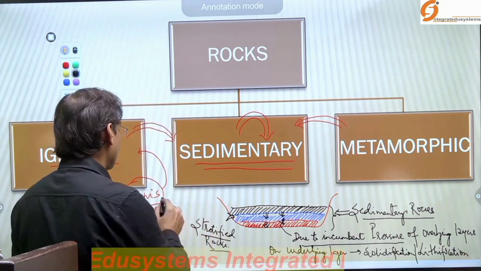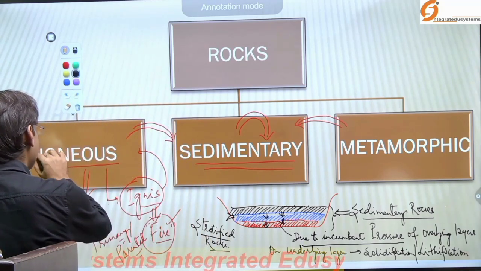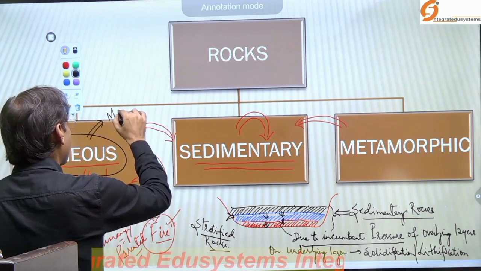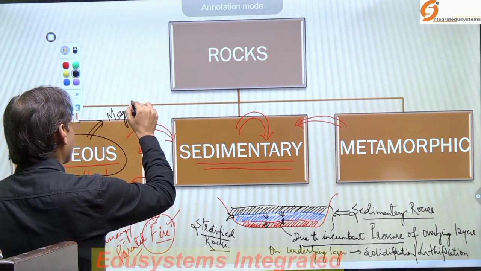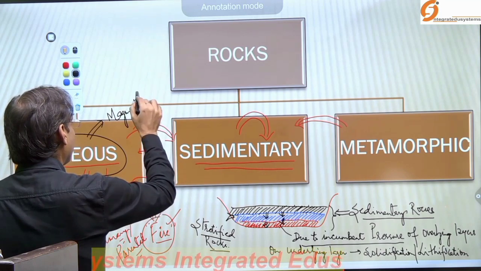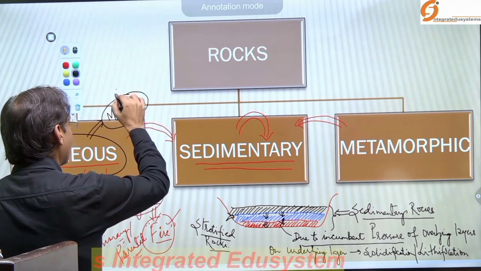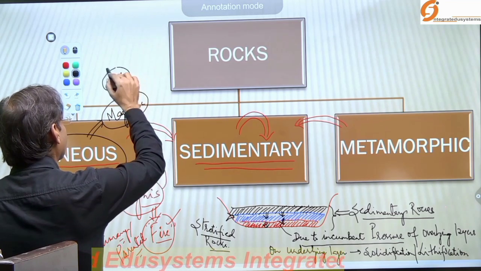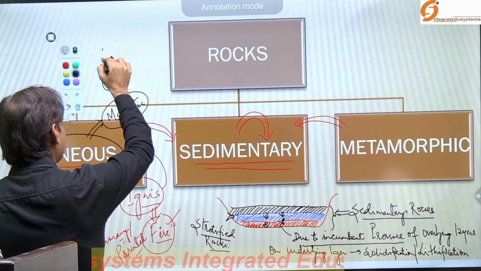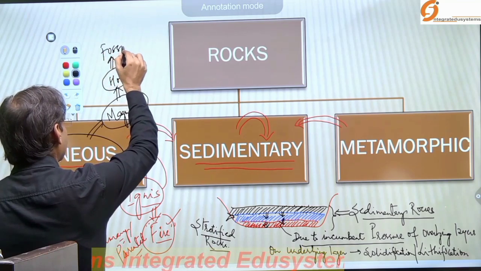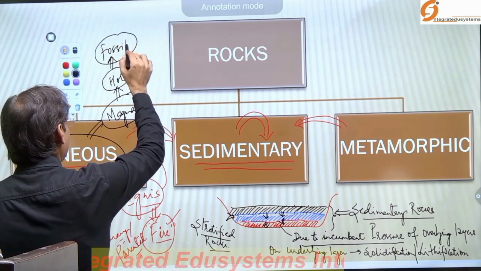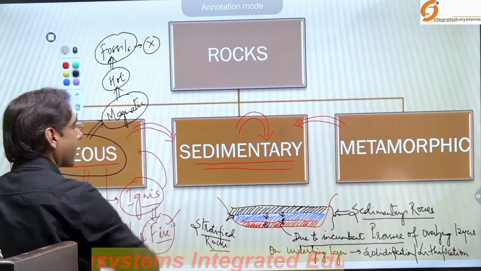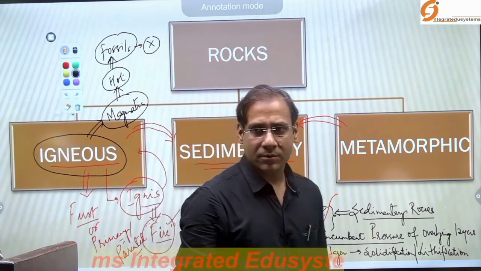Another feature: when you look at igneous rocks, the origin is magmatic. What is the origin? Magmatic. So what we find here is that the magma is very hot, so the presence of fossils is improbable. Fossils are absent in the igneous rocks.